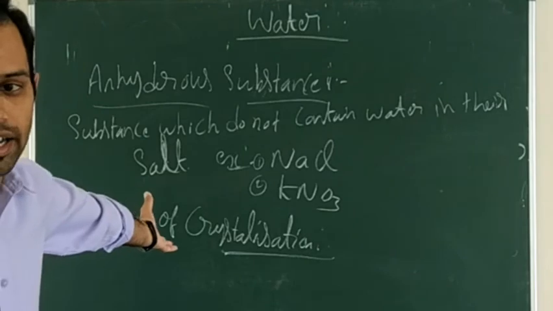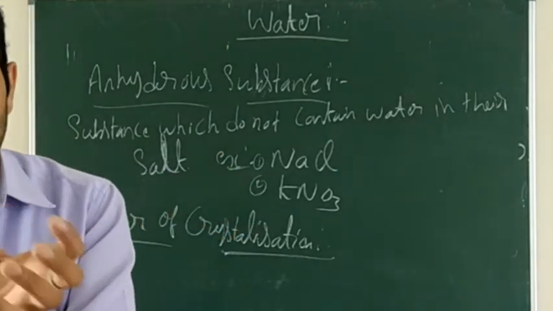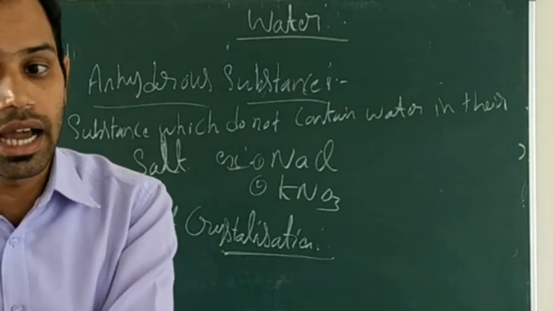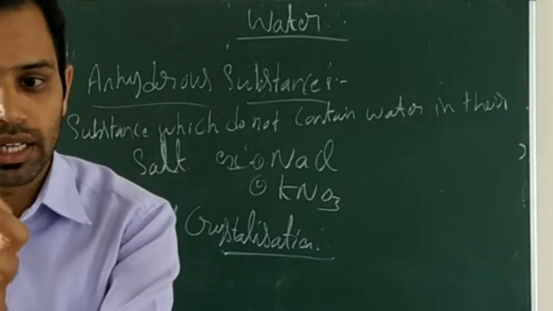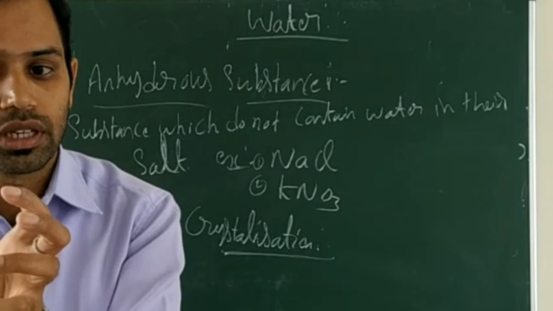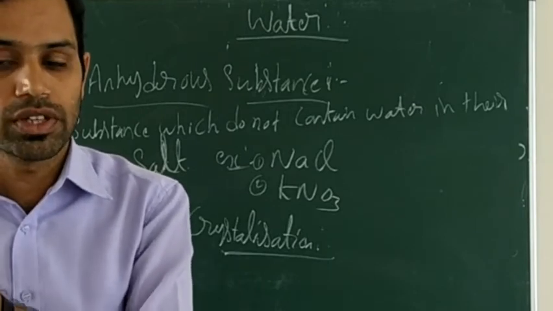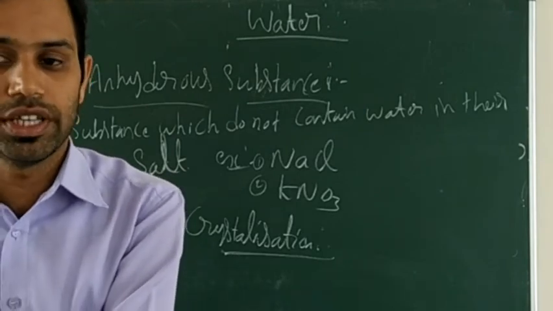When you studied the hydrated substances, you learned sodium carbonate 10H2O, decahydrate, the fixed amount of water 10H2O, and copper sulfate pentahydrate 5H2O. Copper sulfate is one compound, and a fixed amount of water is there, 5H2O.